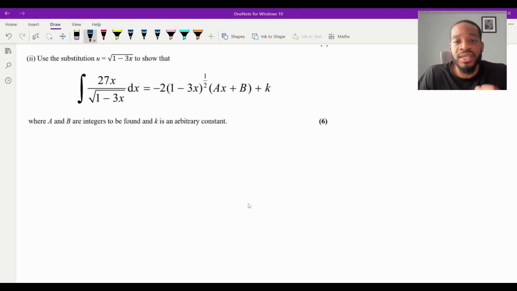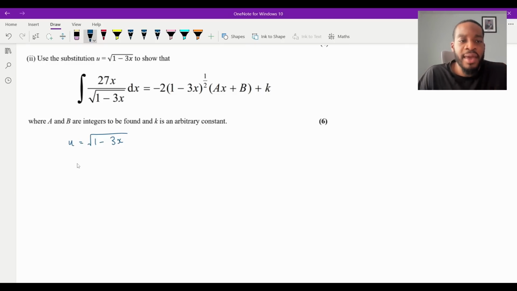All right, so integration by substitution, we know how this works. We have some integral in terms of x, which is a bit difficult to integrate as it is. So we use a substitution u to rewrite the integral into something we're more familiar with and we can just apply common integration techniques. So firstly, I'm going to write the substitution u equals the square root of 1 minus 3x. Now, with ones like these, there's actually two ways you could do this. I'll do both of them.